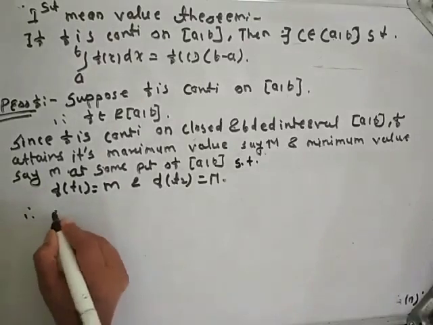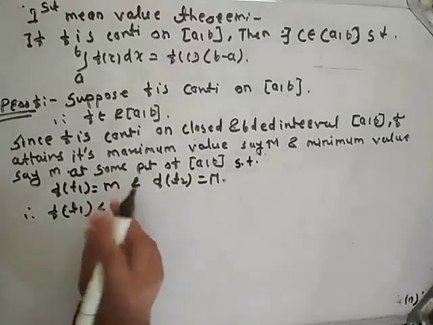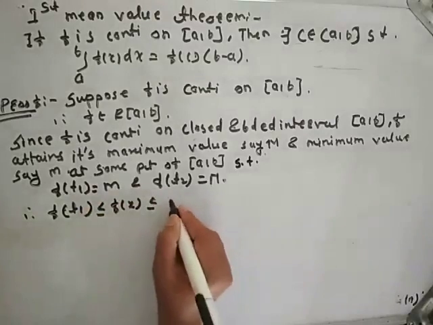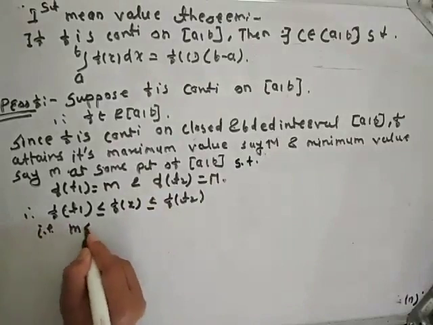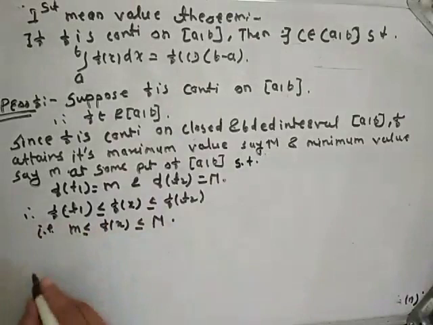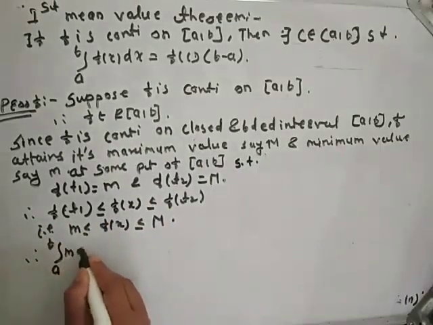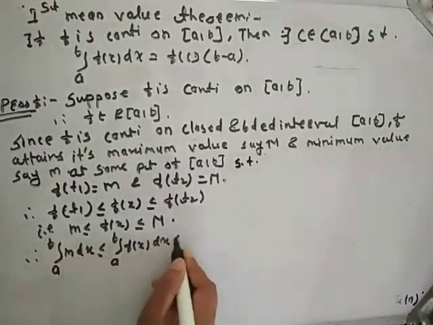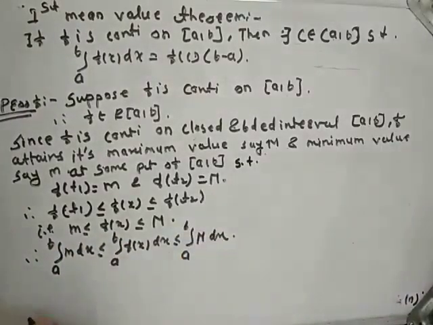Therefore, see here what we will get. Obviously the function is always greater than or equal to the minimum value and less than or equal to the maximum value. That is, m is less than or equal to f(x) is less than or equal to capital M. Therefore, integration from a to b of m dx is less than or equal to integration from a to b of f(x) dx is less than or equal to integration from a to b of capital M dx.